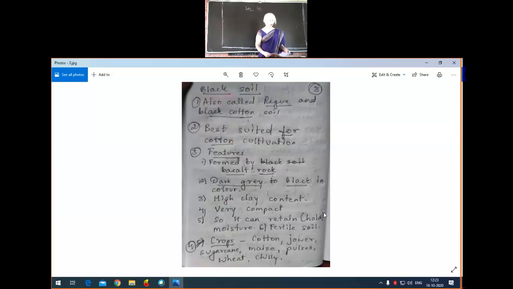Then after that, next one is, in which regions is black soil found in more quantity? Obviously it is found in more quantity in the peninsular region, northern Karnataka region, Madhya Pradesh, Maharashtra region, then parts of Gujarat, Telangana and Tamil Nadu region.